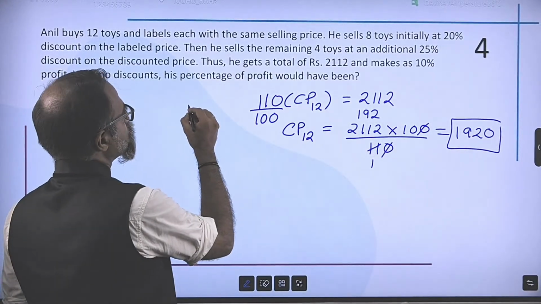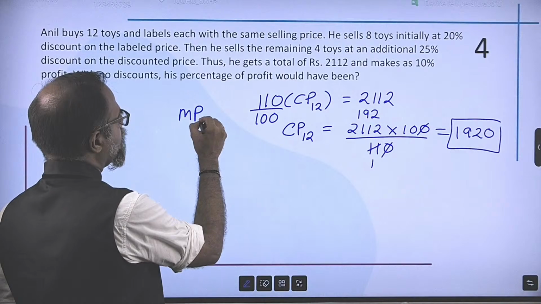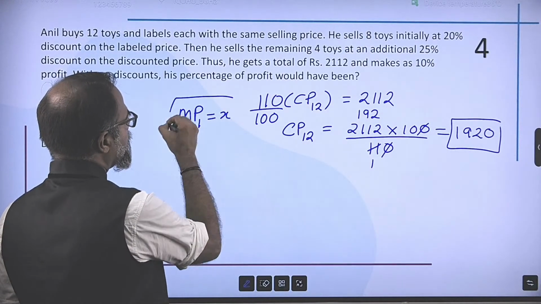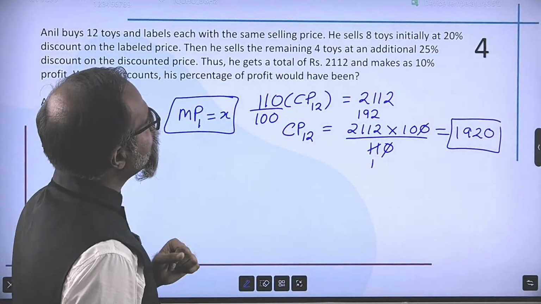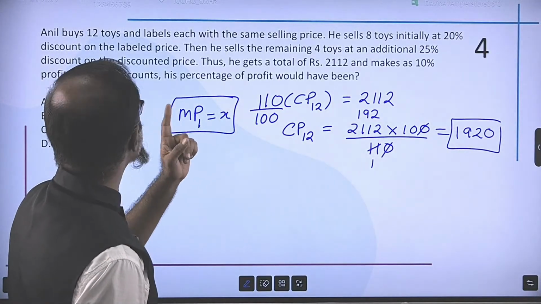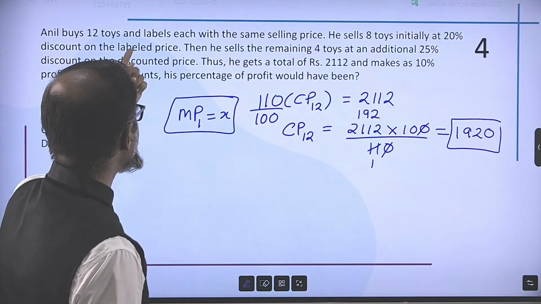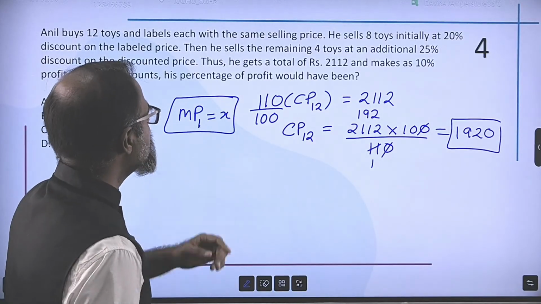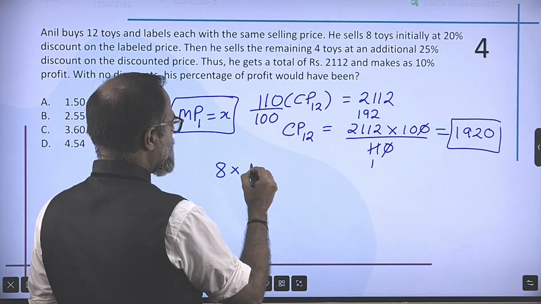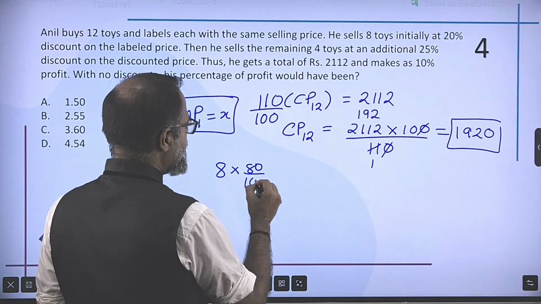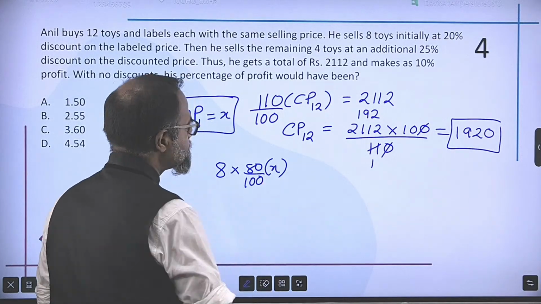Now, he buys 12 toys and labels each with the same selling price. Okay. So let the marked price of each individual item be equal to X rupees. He sells 8 toys initially at 20% discount on this labeled price. So my labeled price is my marked price. So for 8 items with a 20% discount, he sells it at 80% of the marked price.